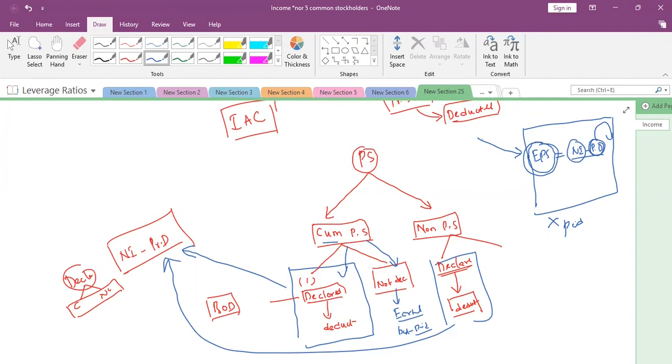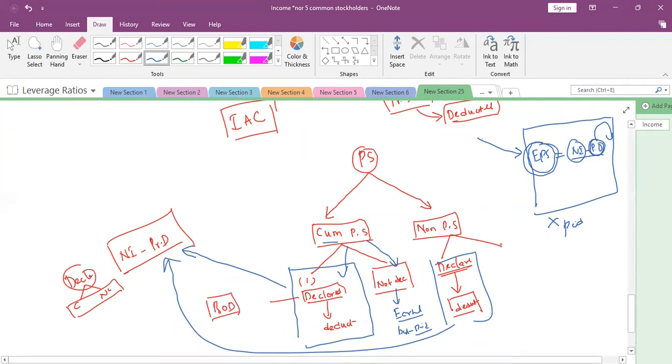However, if the preference shares are cumulative preference shares, though it is not declared, while calculating EPS, I am telling you, this rule is applicable only for calculating EPS. We are not paying the dividend, but for calculating EPS, the preference dividend should be deducted from net income. That is the point. In the case of non-cumulative preference, not deducted. Yes, yes. Okay, sir. Got it, sir.